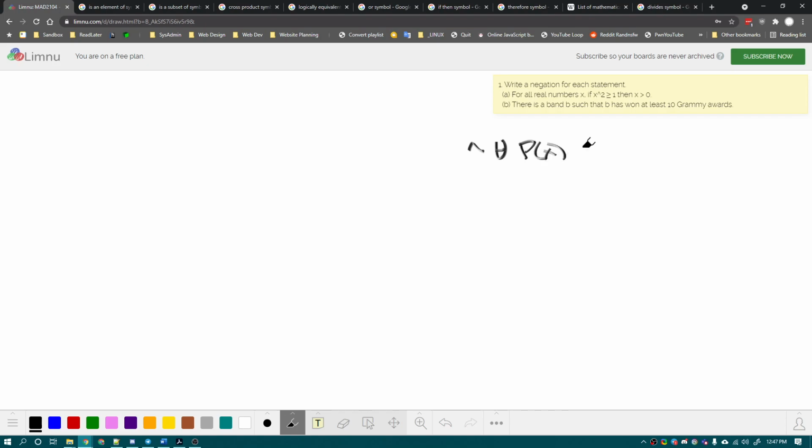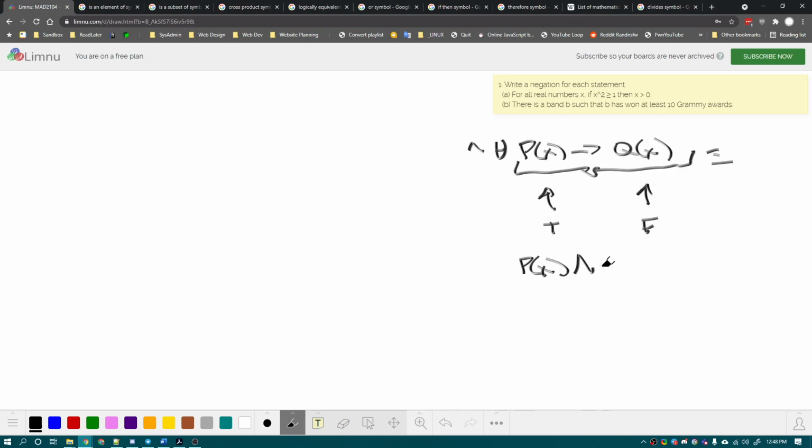So we're looking for the negation of this if-then statement. And let's say you don't remember how to get there. Well, what I would like to ask you is, when is this statement false? Right? When is an if-then statement false, a conditional? It is when the predicate is true and the result is false. That's the only time this is false. And that's your hint as to what this is equal to. So this is logically equal to P of x and not Q of x.